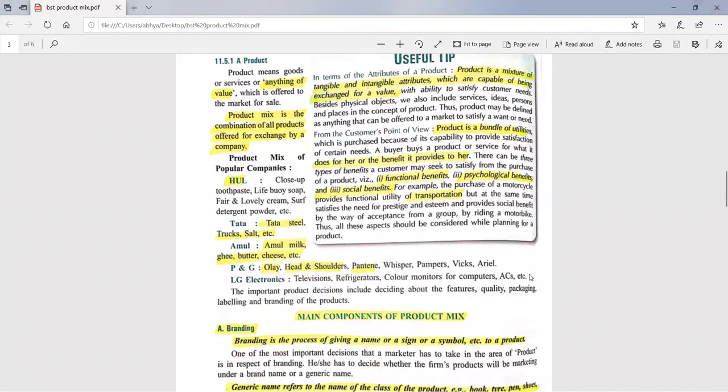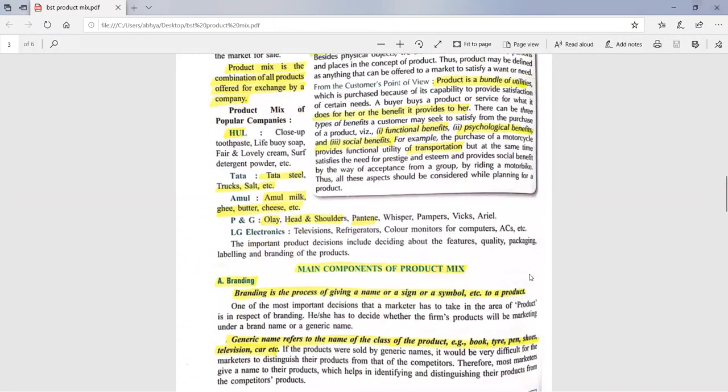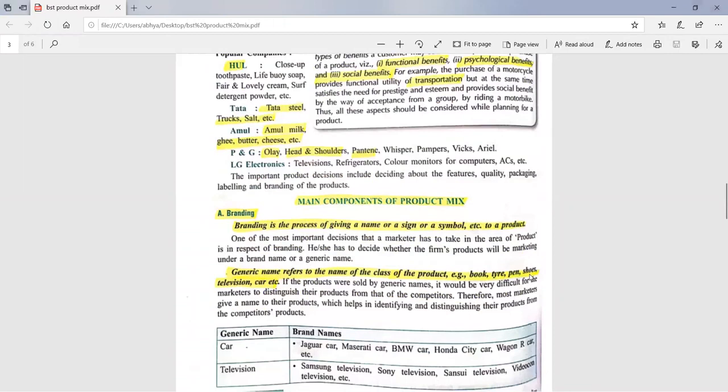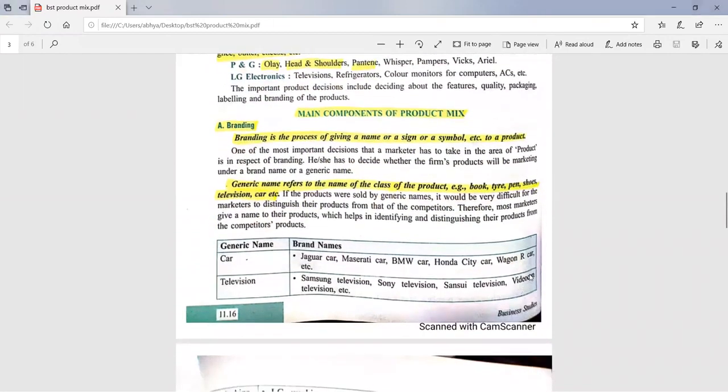Okay, so now this is all about the product mix. Now the main components of product mix. Three important decisions will be taken under product mix. You can write that these are the three important decisions taken under product mix. Which three? That will also be part of your project work. Write down: branding, packaging, and labeling. These are the three important decisions, and these are the three topics of the product mix: branding, packaging, and labeling.